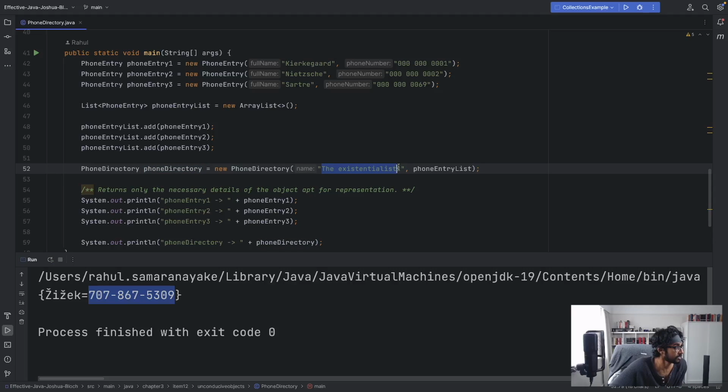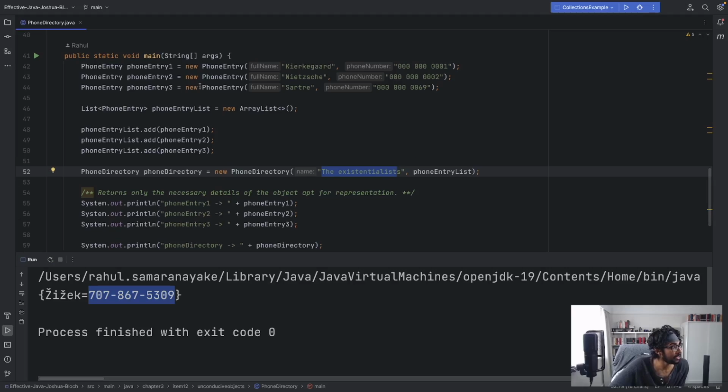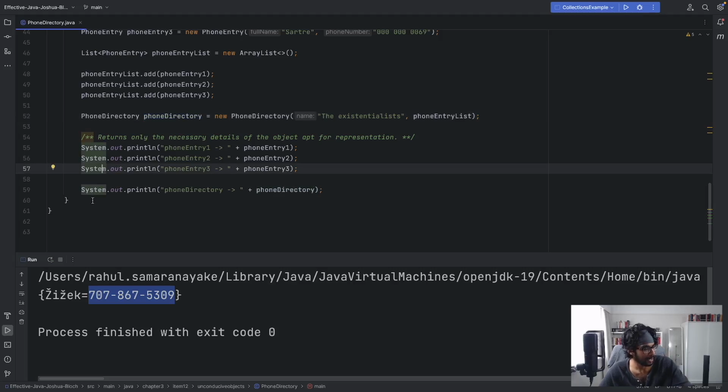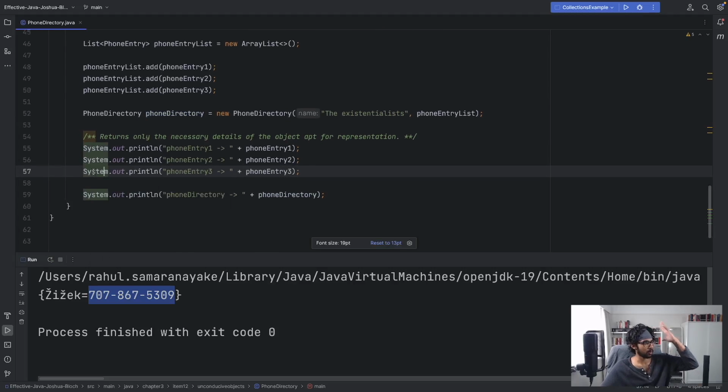In this case, they're the existentialists, and we add their names into the phone entry list. The phone directory class is instantiated with that list. Gosh, I'm butchering this simple thing. I'm sorry, it's been a long couple of days. My brain's gone a bit mush.